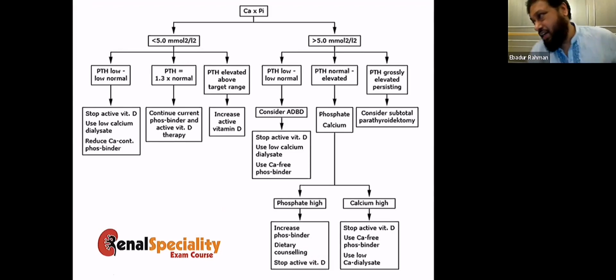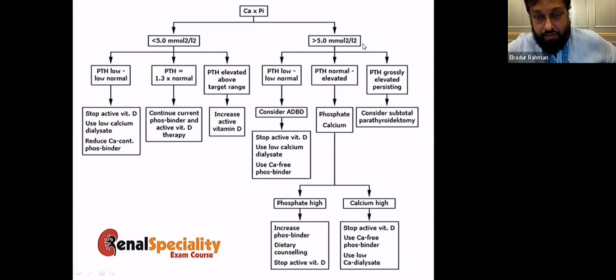So this is the guideline for the management of CKD-MBD. If you have a calcium phosphate product less than 5, then you look at the PTH. If the PTH is low, then you stop all the calcium and vitamin D. If the PTH is high, you can still give them a little bit of calcium, and you can give them vitamin D. If the PTH is in the target range, then you can increase the vitamin D.